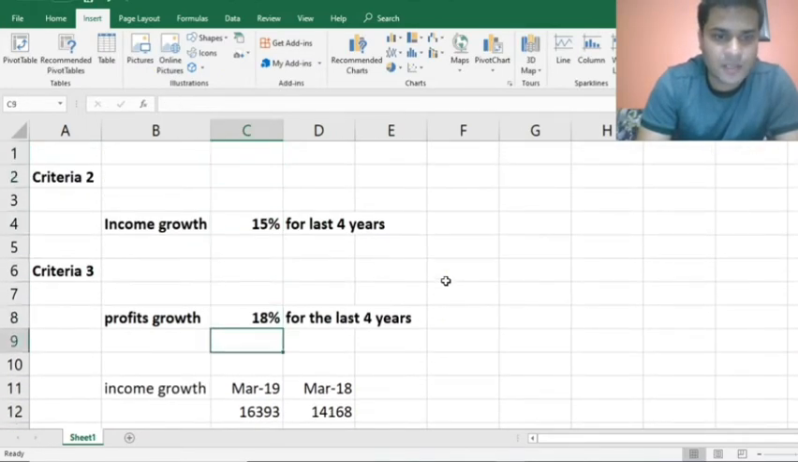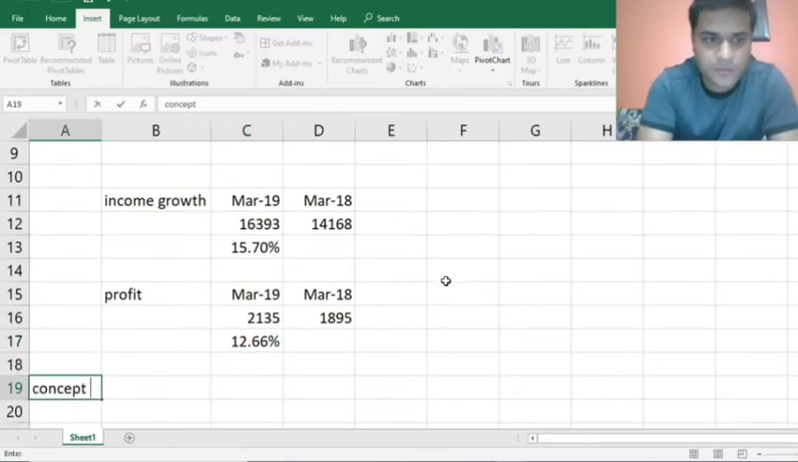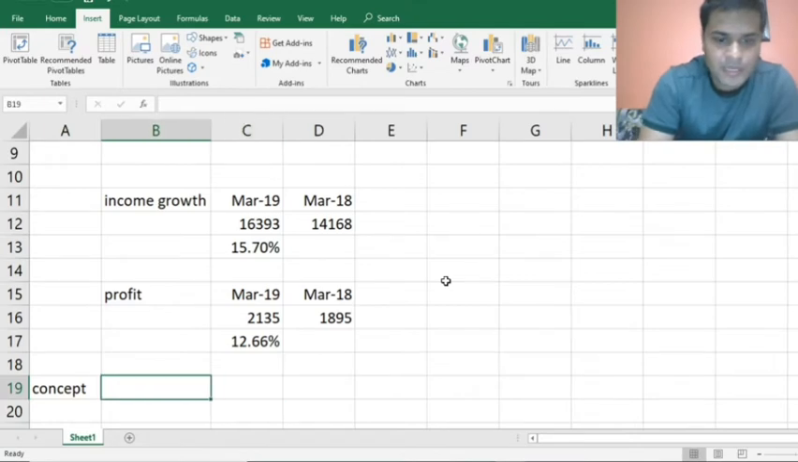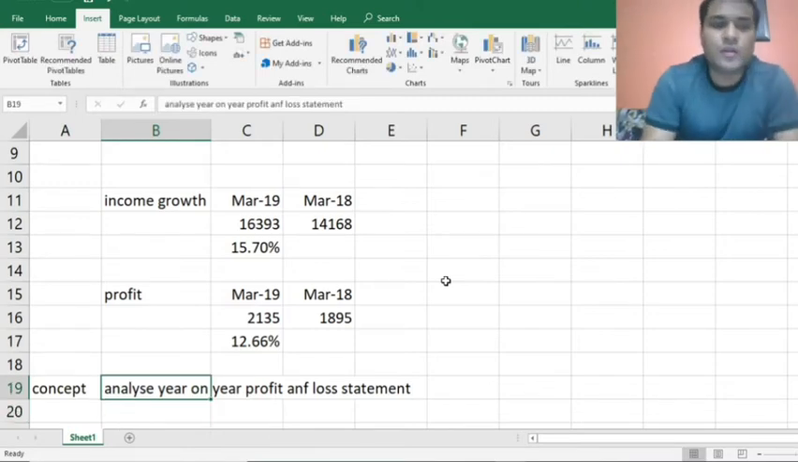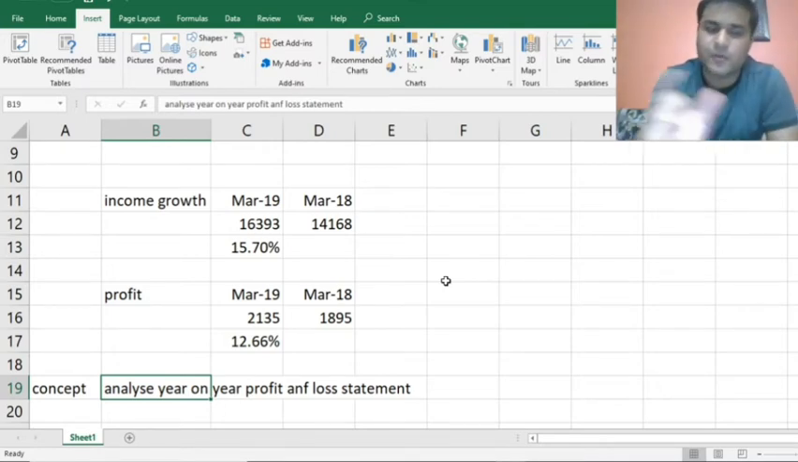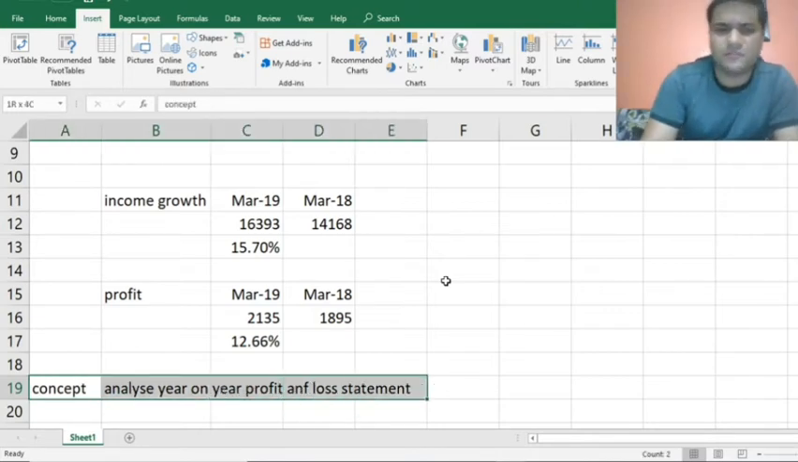So we had three concepts here. This is a concept that we covered: annual year on year profit and loss statement. We'll cover this separately, but I just compared the profit and loss statement of 2 consecutive years. So we can just take it that we have covered a small portion of this.